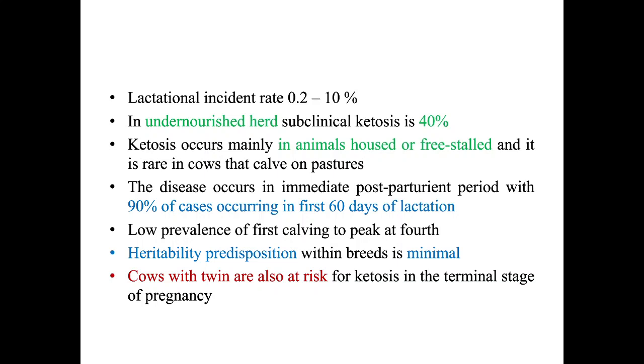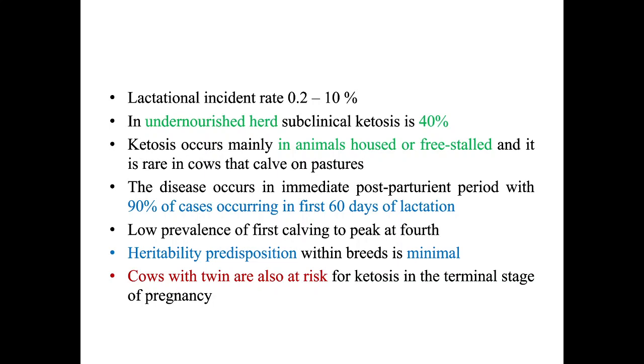Ketosis mainly occurs in animals housed or in free stalls. So if you are keeping animals housed or in confined places rather than calving on the pasture, the ketosis rate is higher. The disease occurs immediately postpartum. So when can you expect ketosis?